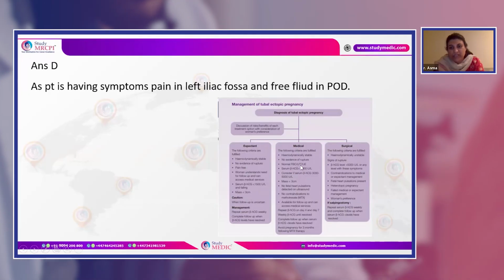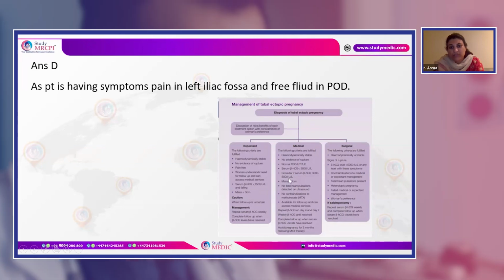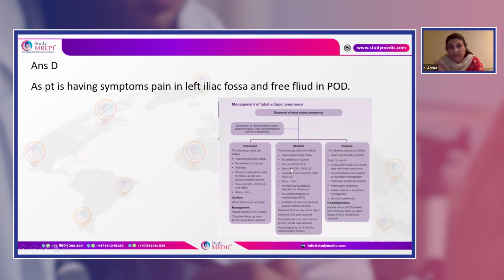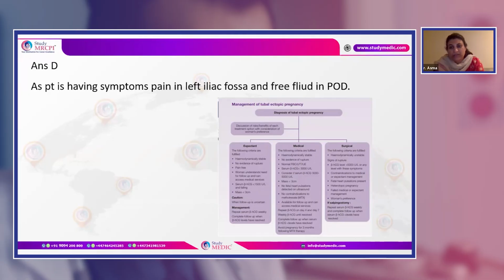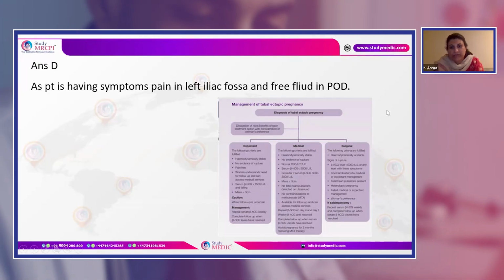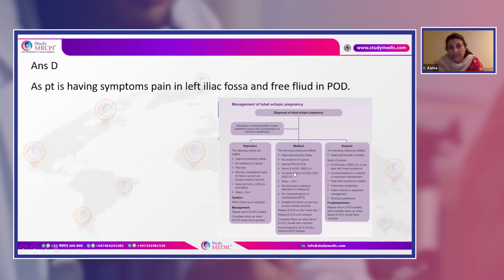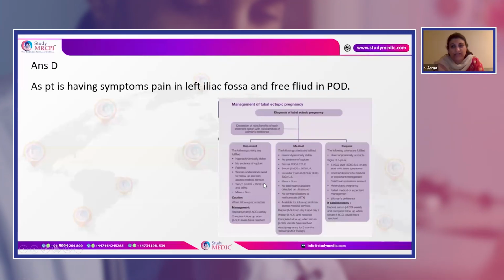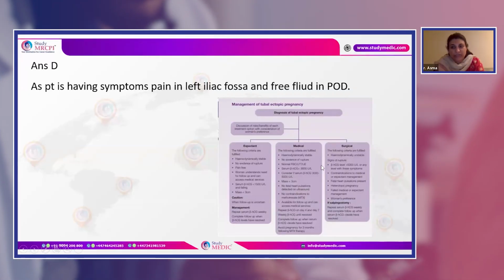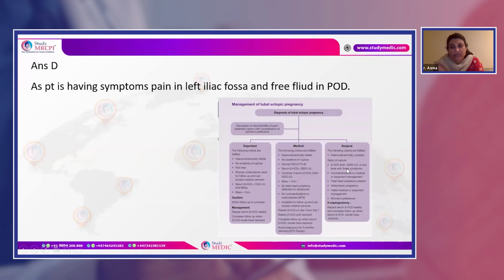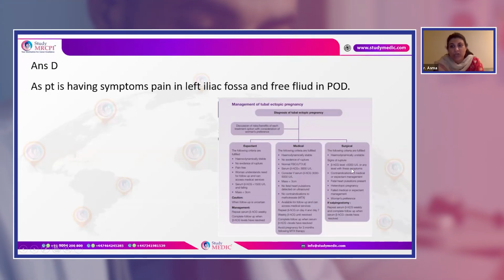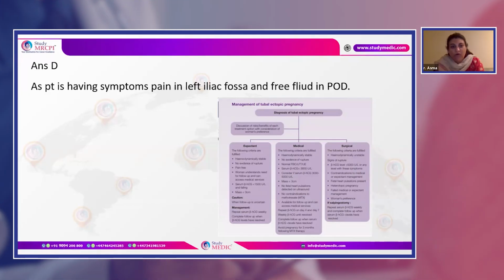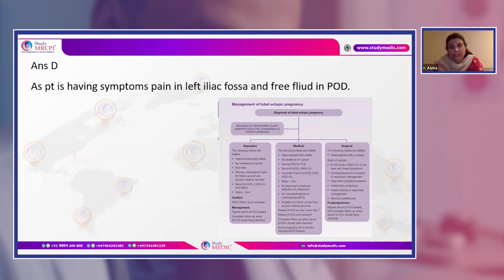In medical management, the beta HCG lies between 3000 and 5000, with normal CBC, liver function tests and electrolytes, no evidence of rupture or pain, and no contraindication for methotrexate; then you can start methotrexate. For surgical management, if the beta HCG is greater than 5000, or any beta HCG level but you see a live pregnancy or the patient is having symptoms, you will have to go for surgery.